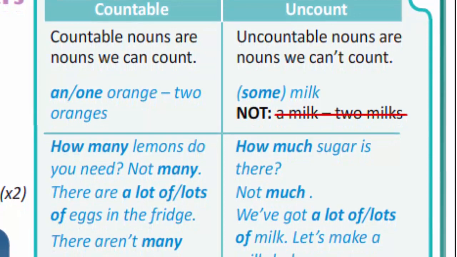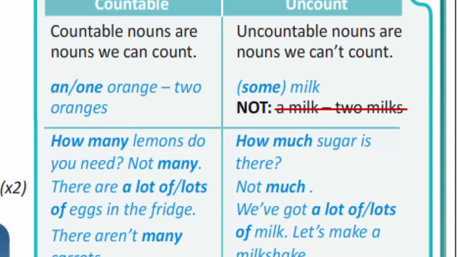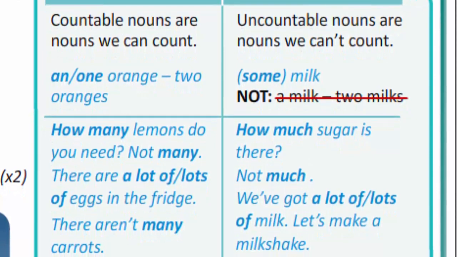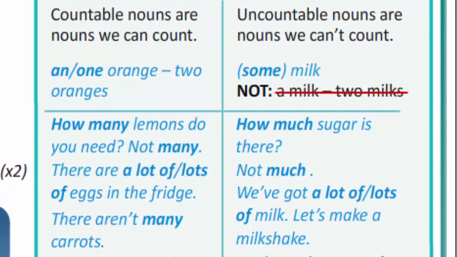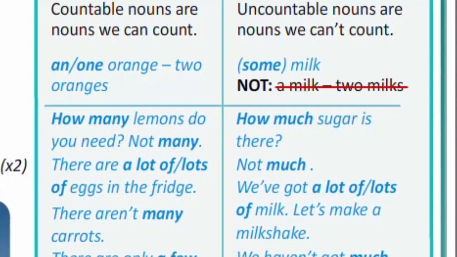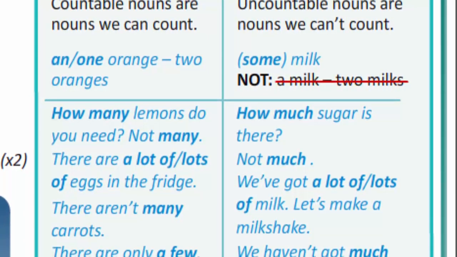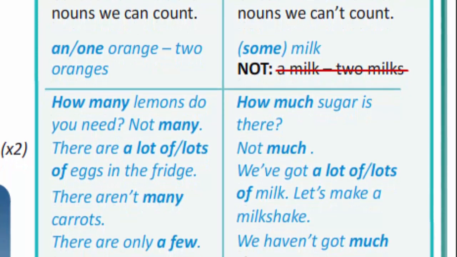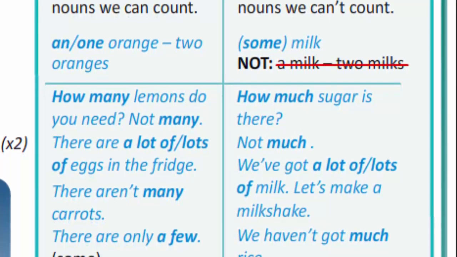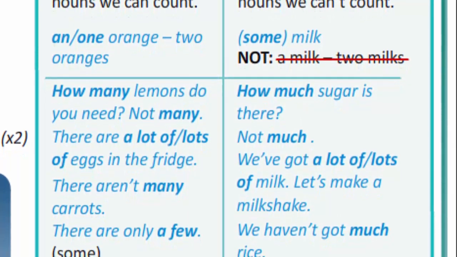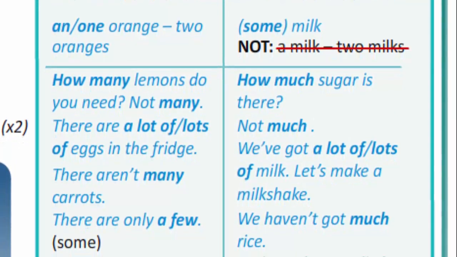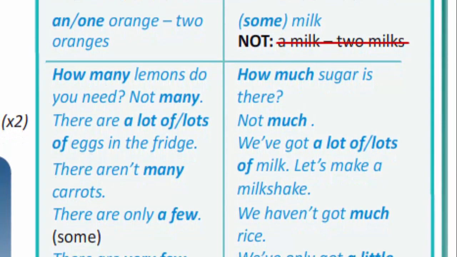With countable nouns, we can use how many. For example, how many lemons do you need? Not many. With uncountable nouns, we can use how much. For example, how much sugar is there? Not much. In negative sentences, we can use many with countable, much with uncountable. For example, there aren't many carrots, or we haven't got much rice.